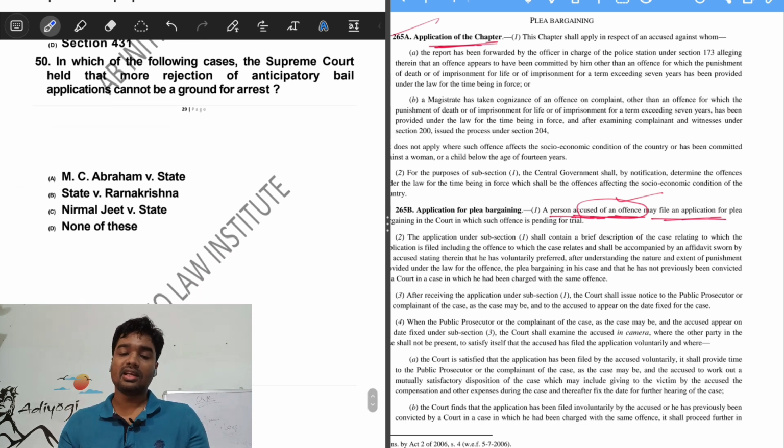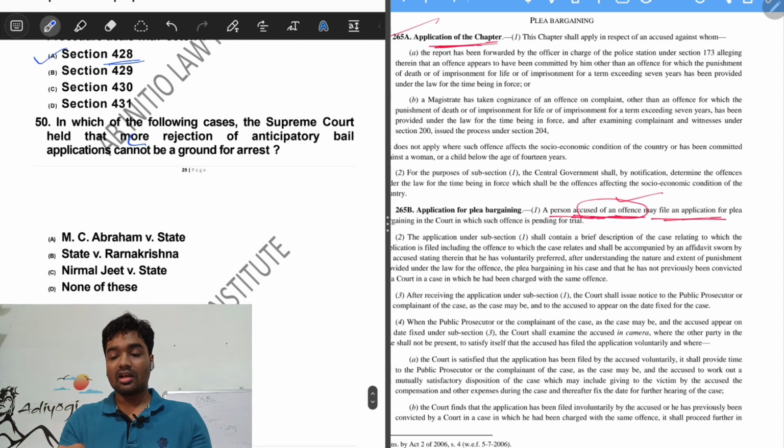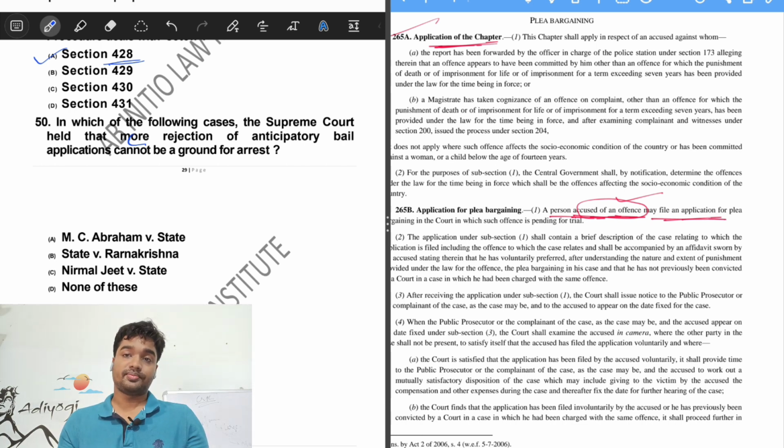Now, question 50 talks about in which of the following cases the Supreme Court held that mere rejection of anticipatory bail applications cannot be a ground for arrest. So the correct answer would be option A, MC Abraham versus State.